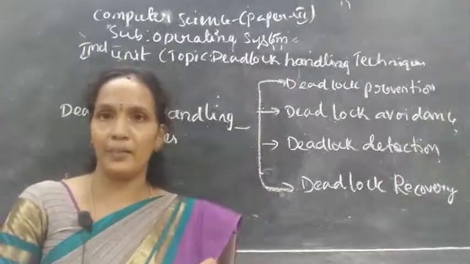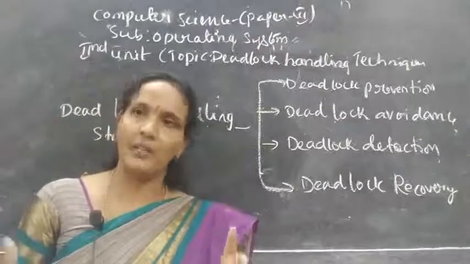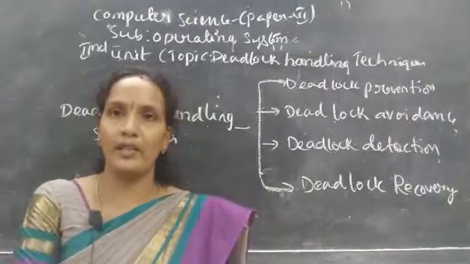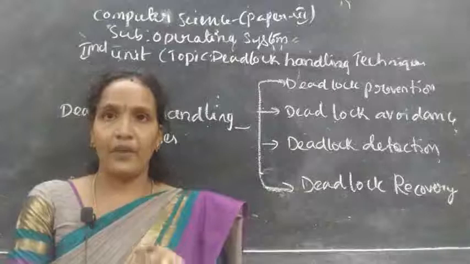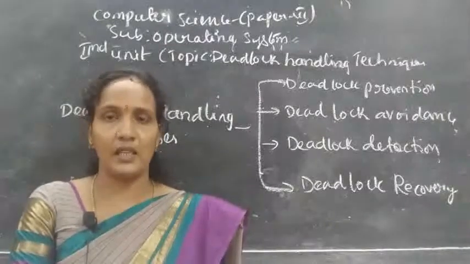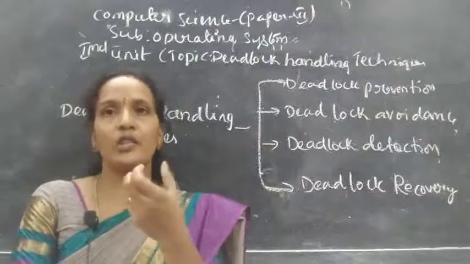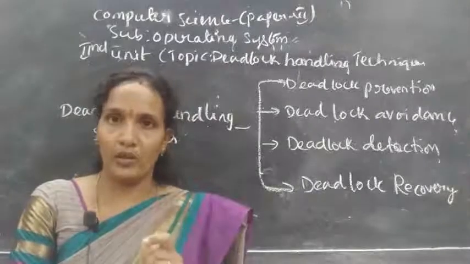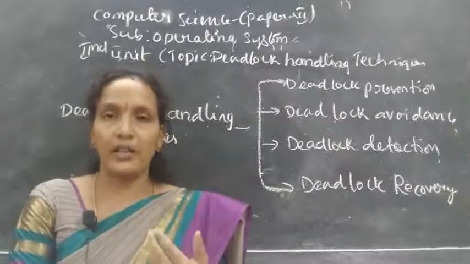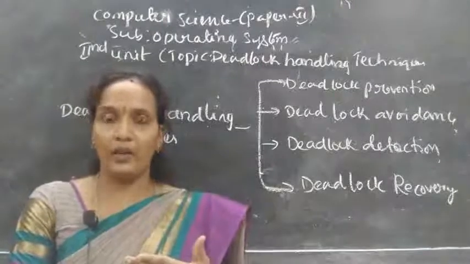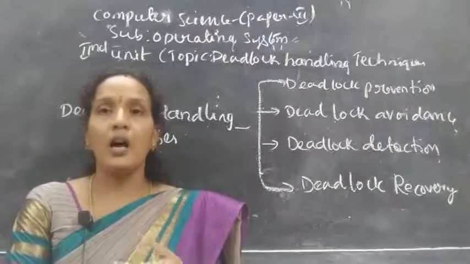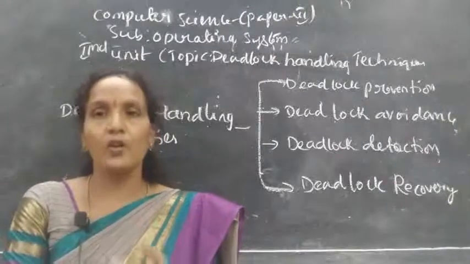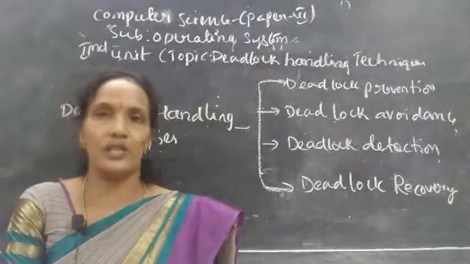Actually, when a deadlock happens, maximum it comes in a multi-programming environment only. So in a multi-programming environment, multiple processes are fighting for a finite set of resources, a fixed number of resources. Then that situation may lead to a deadlock. So if there is a deadlock, how to prevent? Means actually you are expecting a deadlock. So before coming to a deadlock, how should it be prevented? What techniques, what methods can we use to prevent a deadlock? That we are going to discuss today.